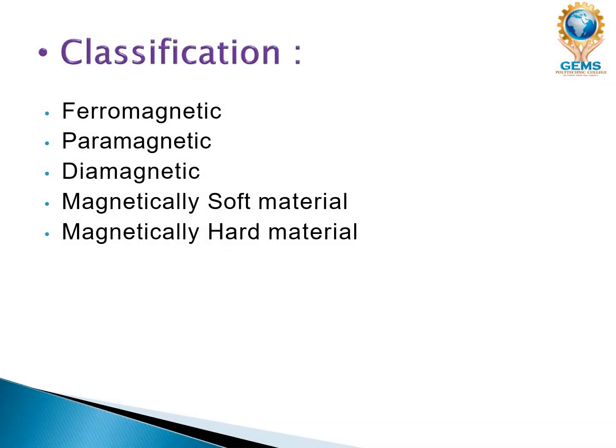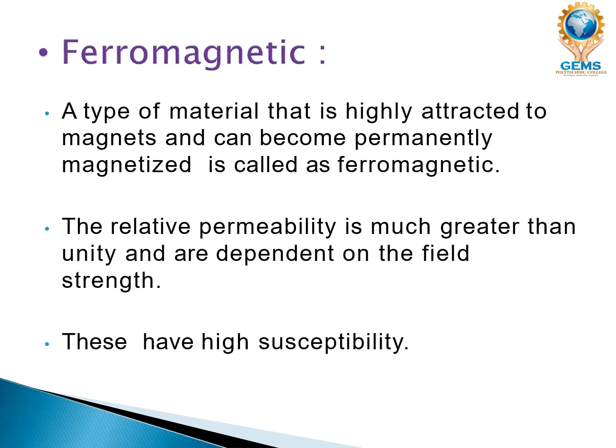So these are the classifications: ferromagnetic, paramagnetic, diamagnetic, magnetic soft material, and magnetic hard material. So there are only five types of magnetic materials. This is the classification. Okay, the first one is the ferromagnetic.